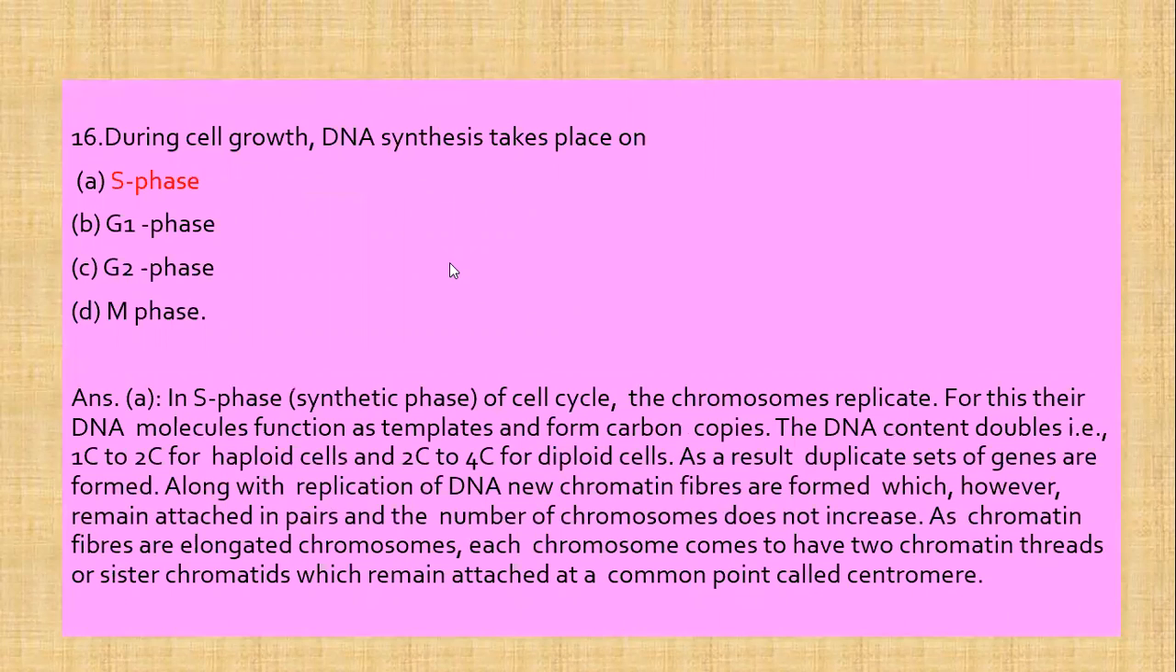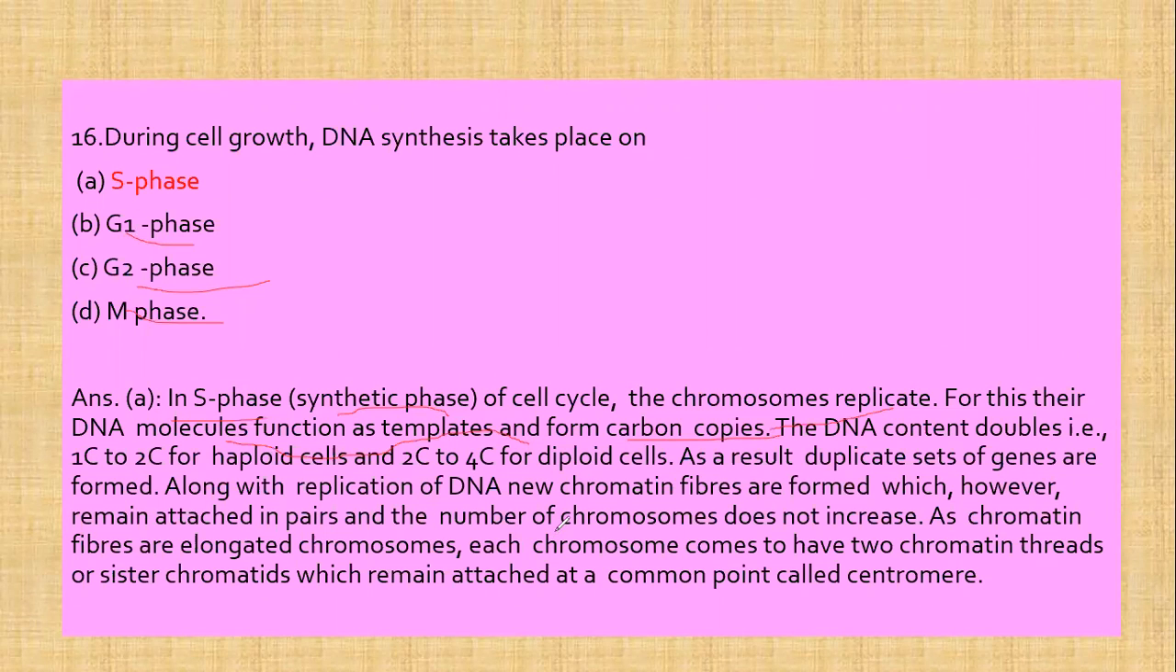Next question is, during cell growth, the DNA synthesis takes place in S phase, G1 phase, G2 phase, and M phase. Now S phase is also known as the synthetic phase of the cell cycle, where the chromosomes replicate. For this, their DNA molecules function as templates and form carbon copies. The DNA content doubles, from haploid to double for haploid cells and from 2C to 4C for diploid cells, as a result of which the duplicate set of genes is formed.